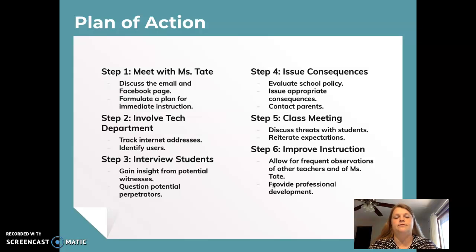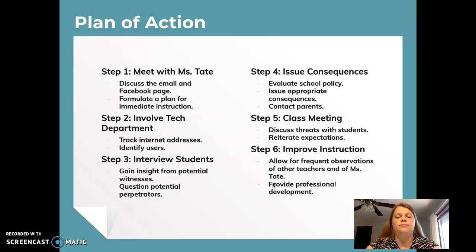It's easy for them to feel as if what they say in the digital world will have no effect on them, but this is a great moment for them to learn that actions online have consequences. I'll reiterate my classroom expectations for respect for authority and how to deal with issues that they have with teachers in a positive manner instead of going to an extreme manner such as this.